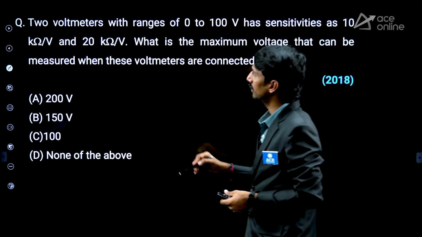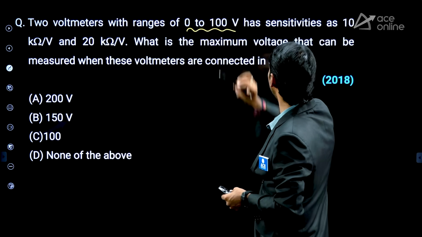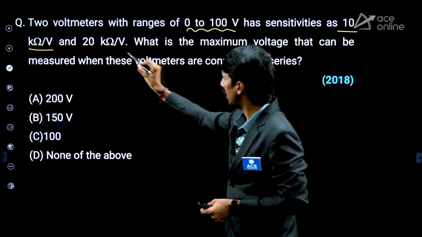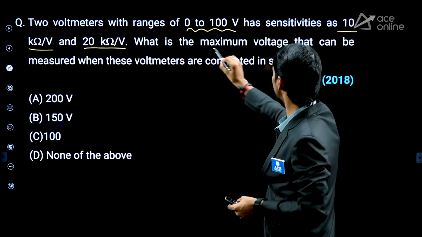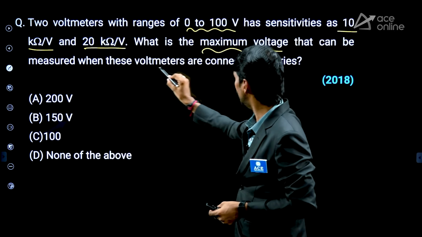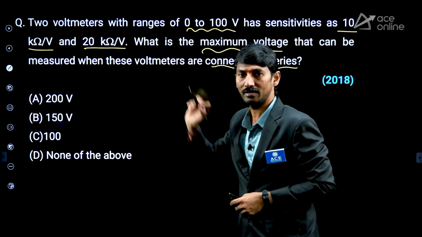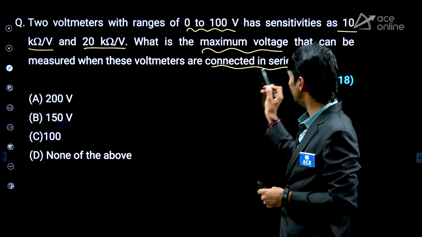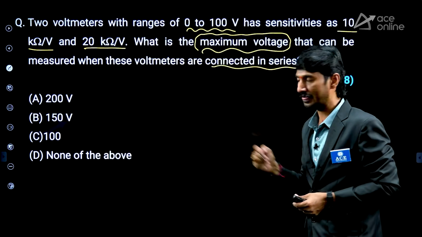Next one. Two voltmeters with ranges of 0 to 100 volt have sensitivities of 10 kilo ohm per volt and 20 kilo ohm per volt. What is the maximum voltage? Very important. What is the maximum voltage that can be measured when these voltmeters are connected in series? Nothing but two voltmeters are there, different values are given, and those two are connected in series. What is the maximum voltage measurable? Now let us take this.